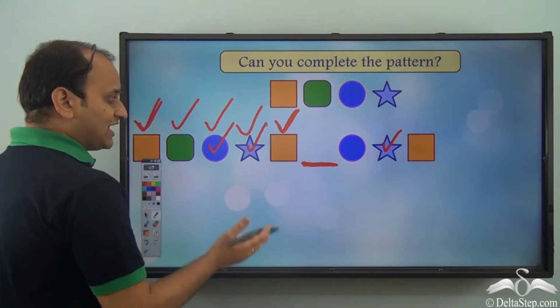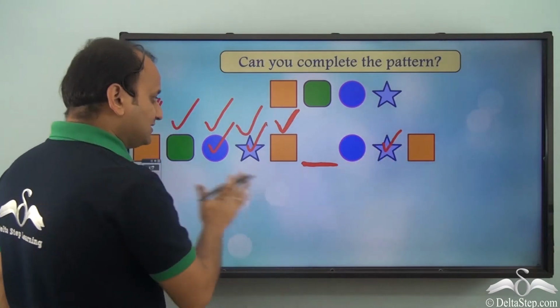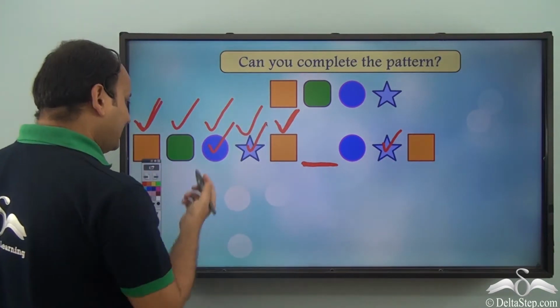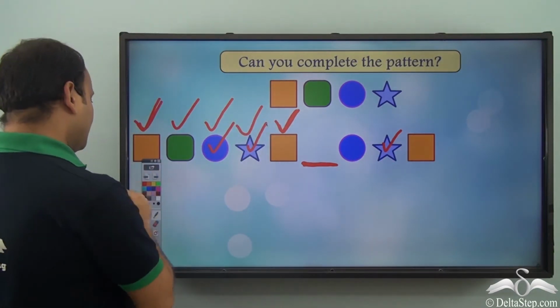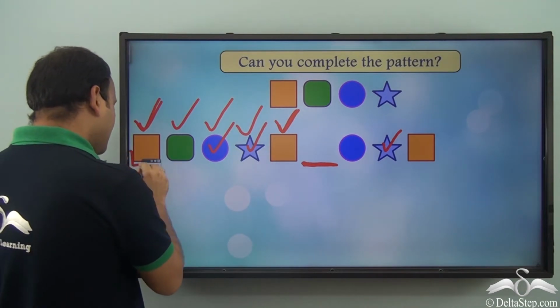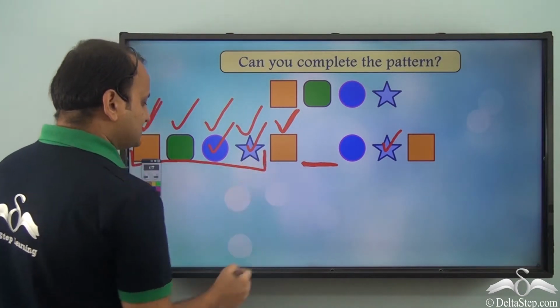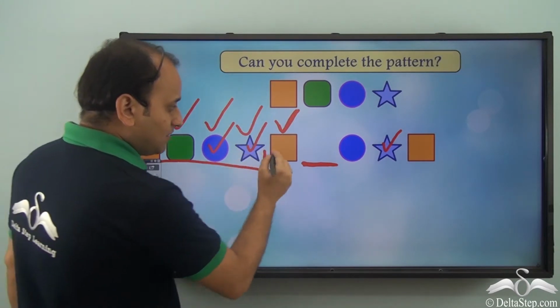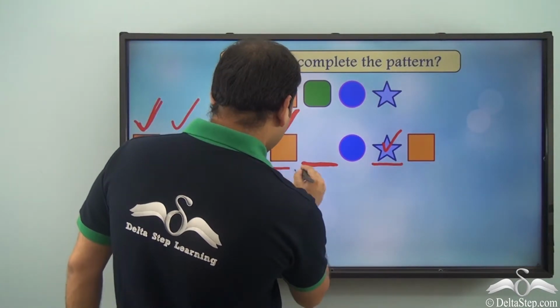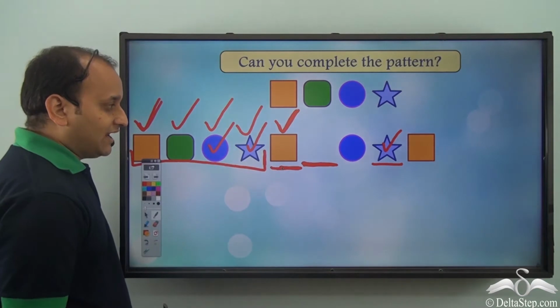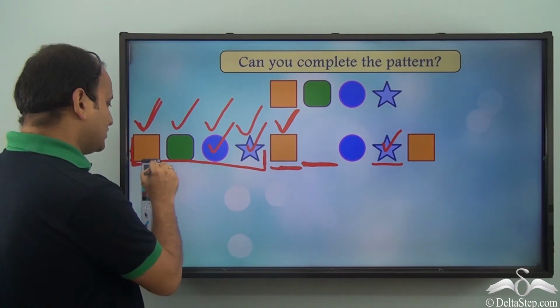So what do we identify from this? If this is a pattern, then a unit will repeat. And what is the unit here? Well, it starts from here and ends here. This is one unit, because exactly this thing is repeating again. So definitely this is one unit.